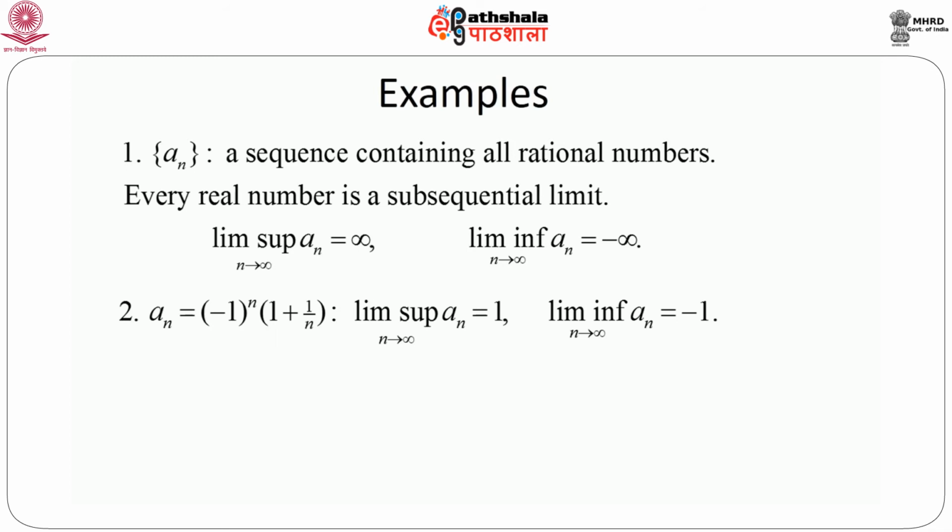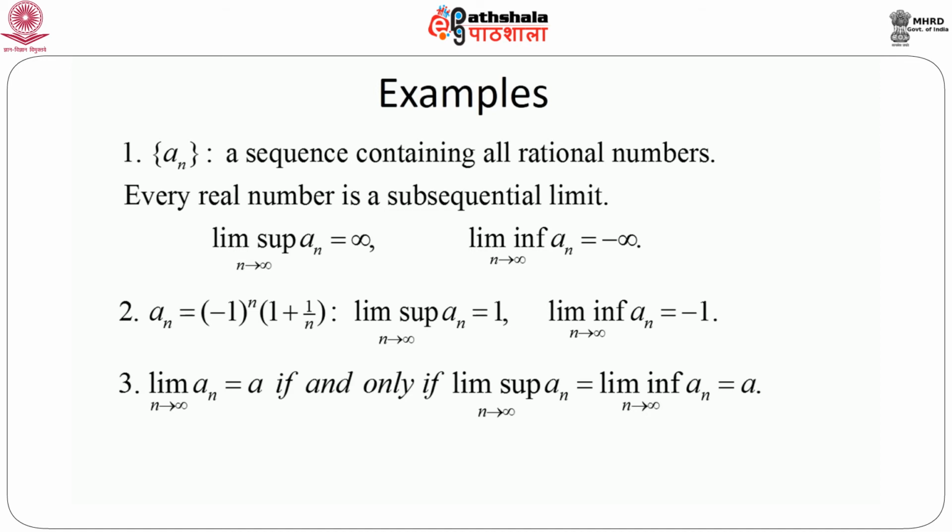That means if we consider a subsequence which corresponds only to the odd numbers n, then that will converge to minus 1. And if we consider a subsequence that corresponds only to the set of even integers, then the limit would be 1. The third example is a result: the limit of a_n equals a as n goes to infinity happens if and only if lim sup a_n equals lim inf a_n equals a.